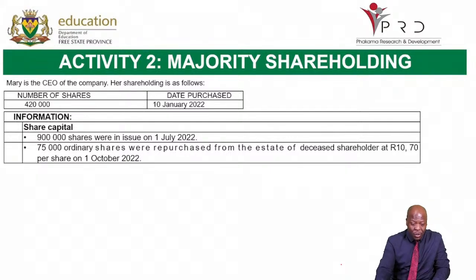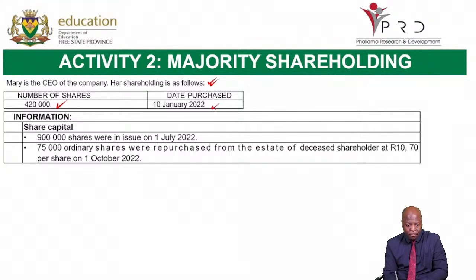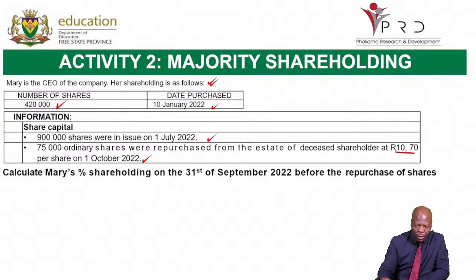With activity number two, it reads: Mary is the CEO of the company. Her shareholding is as follows. She has 420,000 shares, and the date is the 10th of January, the year 2022. Now, 900,000 shares were in issue on the 1st of July 2022. Then 75,000 shares were repurchased from the estate of a deceased shareholder at 10 Rand 70 per share on the 1st of October. So these are shares that were repurchased.